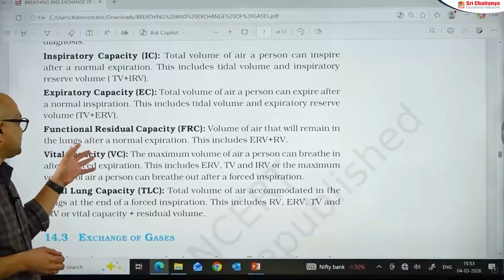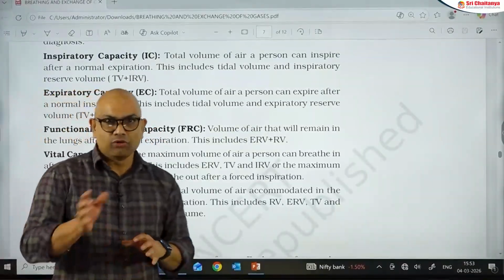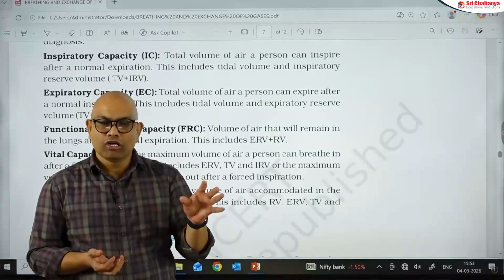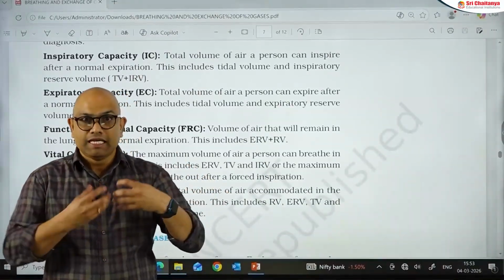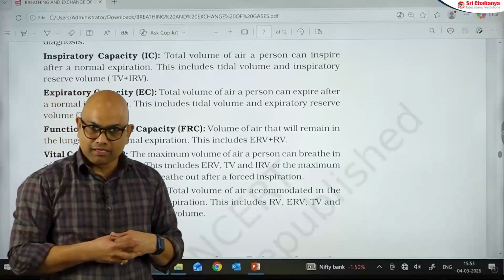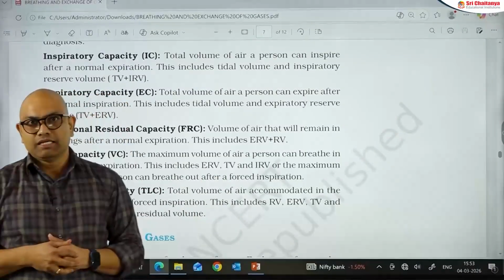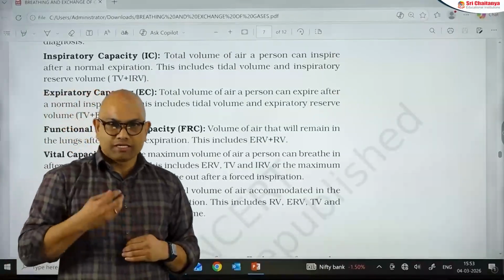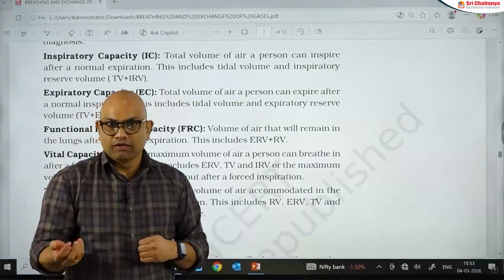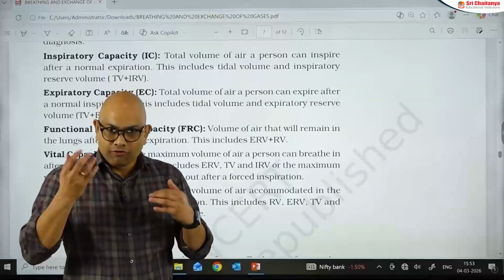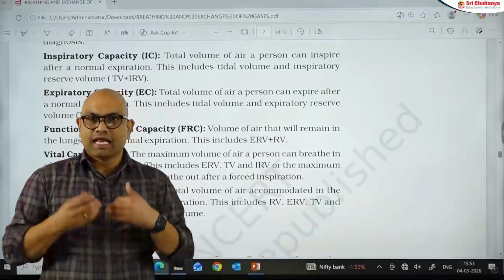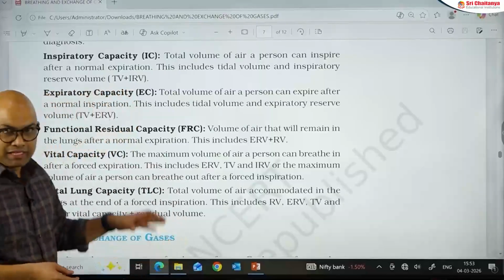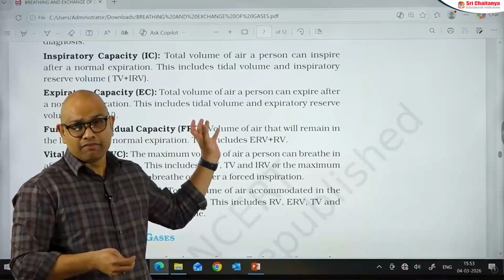The third capacity is functional residual capacity. See, don't get confused between the residual volume and the functional residual capacity. Residual volume is the volume of air remaining in the lung even after forced expiration. But functional residual capacity is the volume of air remaining in the lung only after normal expiration, only after sending a tidal volume out without sending ERV out. If you consider that ERV which is there inside along with the RV, that will be calculated as functional residual capacity. FRC is equal to ERV plus RV.